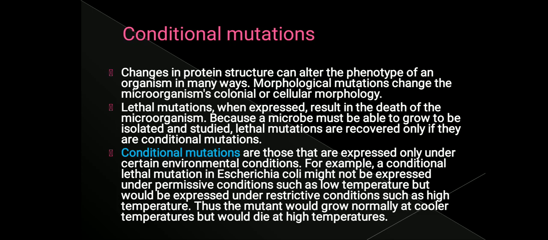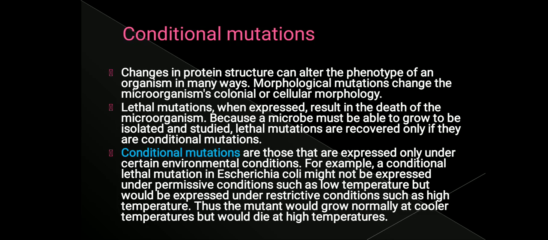Say, for example, an E. coli cell usually grows at 37 degrees Celsius. Some mutation will occur, and it will start growing at higher temperatures. Once it starts growing at higher temperature, it might be possible for us to resolve the problem. So we can save the cell by growing it at higher temperature.